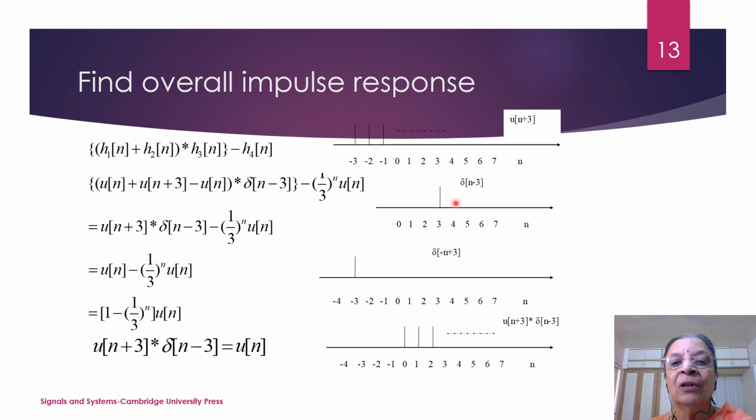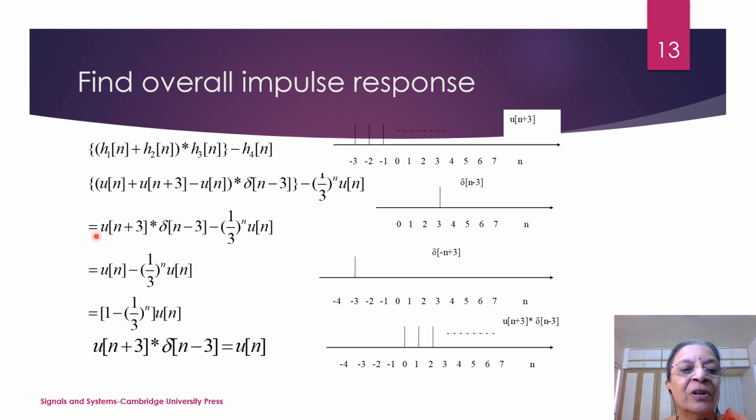And if you convolve, that is, you take the mirror image of this delta n minus 3, this corresponding impulse will exist only at n equal to minus 3. So at n equal to 0, it will be the multiplication of these two terms, so it is equal to 1. Then as you go on shifting this delta, every time you will get the corresponding amplitude equal to 1. So the convolution output is nothing but u[n].